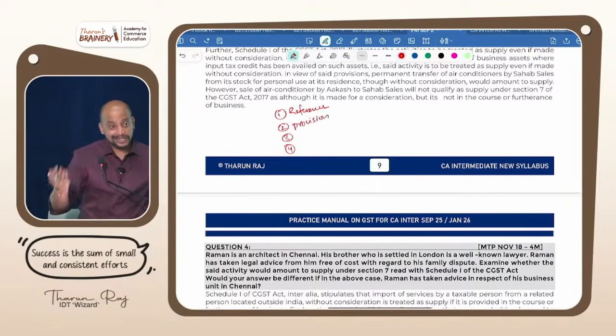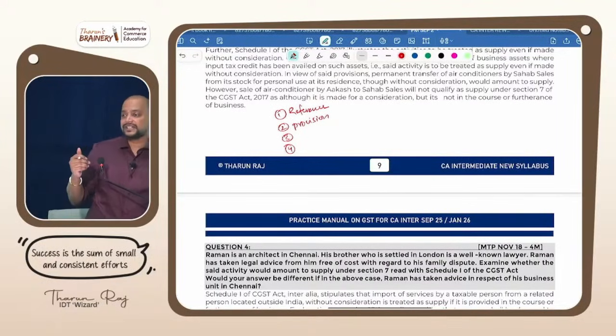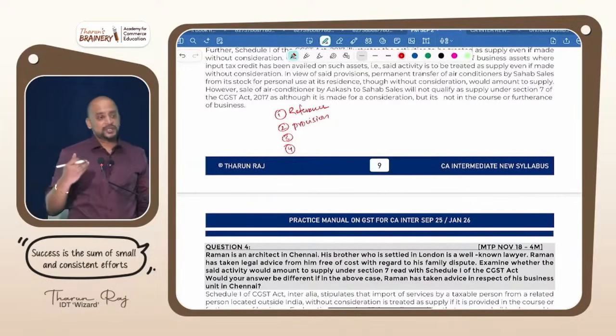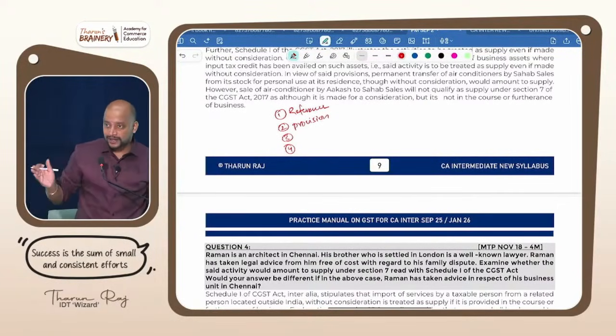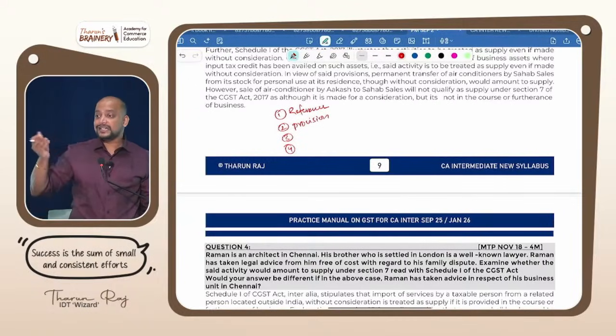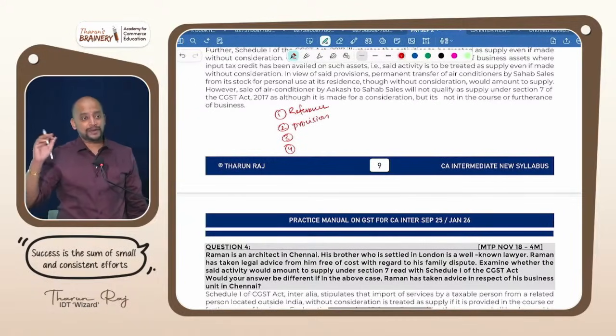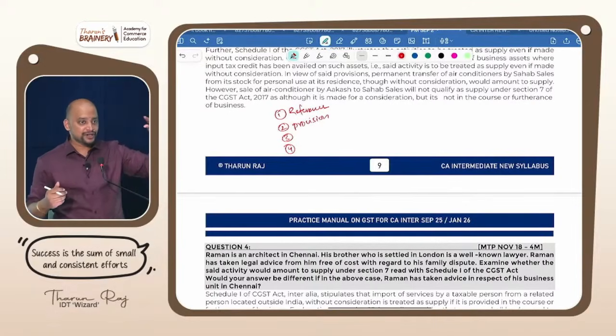As per that section, what does it say? For example, this disposal of business asset point, what will you write? As per section 7 subsection 1 clause C, read with Schedule 1, disposal of business asset on which ITC is availed constitutes supply even though without consideration. So the provision you are writing.